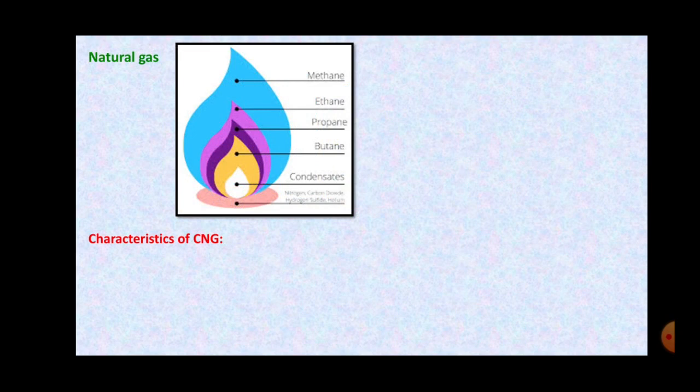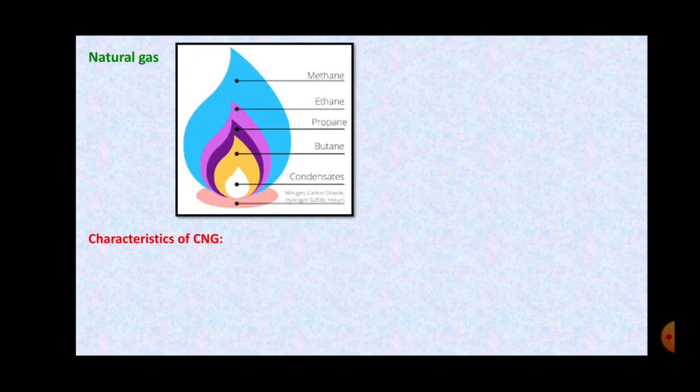Next, natural gas. Now the natural gas is also a fossil fuel. Students, whichever fuel we get from the earth, from the deeper layers of soil, all those are called fossil fuels. Whether it is coal, mineral oil, or natural gas, all these are fossil fuels. The natural gas is mainly made up of methane, ethane, propane and butane in a very small proportion.